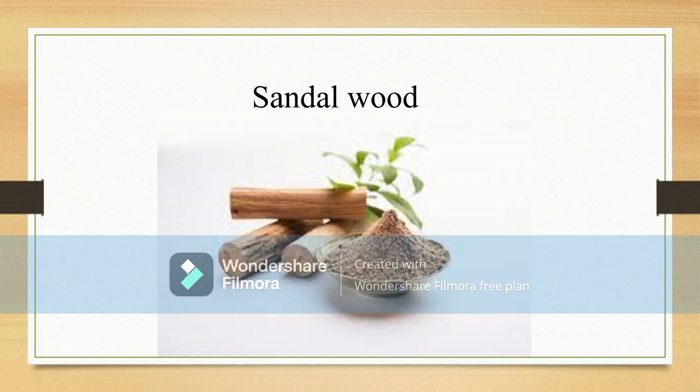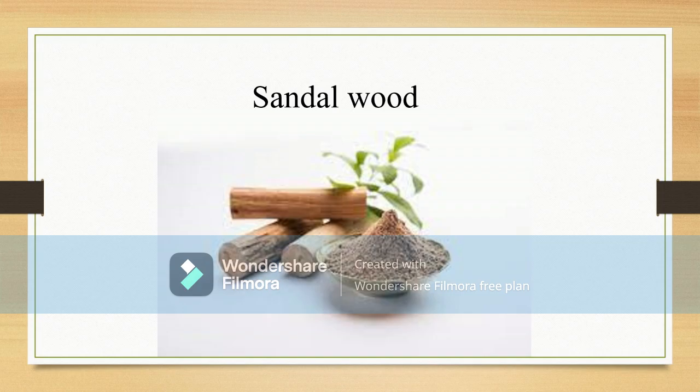Example of sandalwood. There is a nation, let us name it nation A, which wants to manufacture a product which requires sandalwood, one of its most important raw materials. It does not have any sandalwood tree, and the land which nation A has is also not suitable for the growth of sandalwood trees.